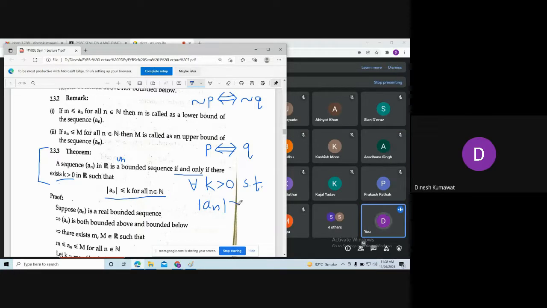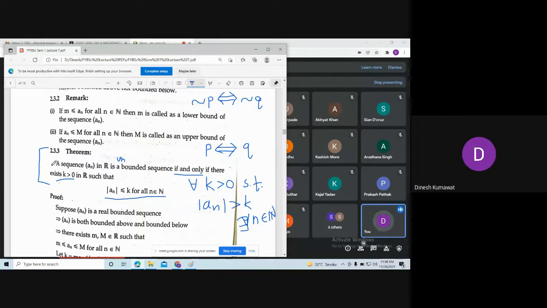So this mod an is bigger than k, and this is true for all n belongs to natural number. Okay, now since this is for all, you will write there exist here. Okay, so this becomes there exist. Have you understood the negation of statement Q? Yes, sir.